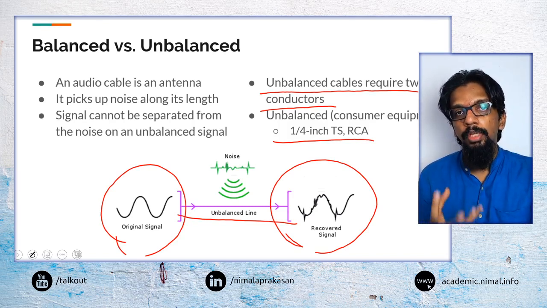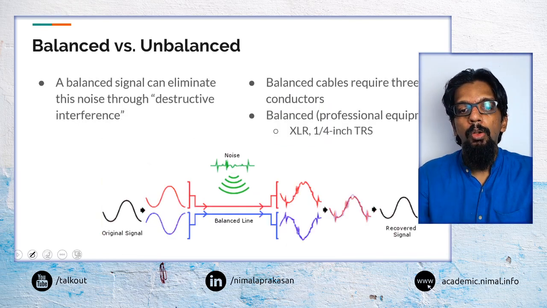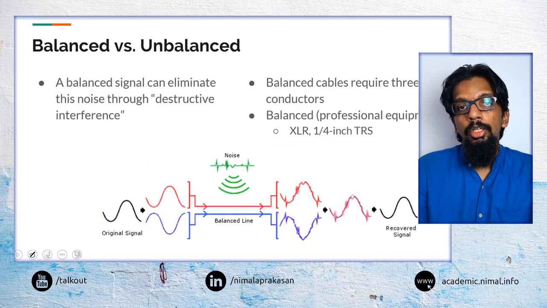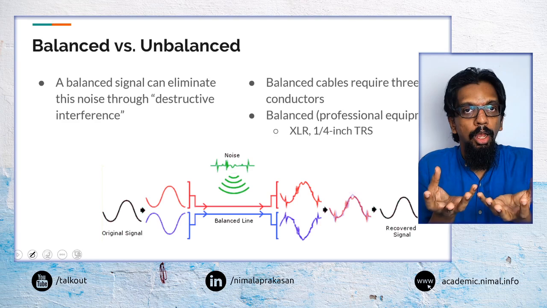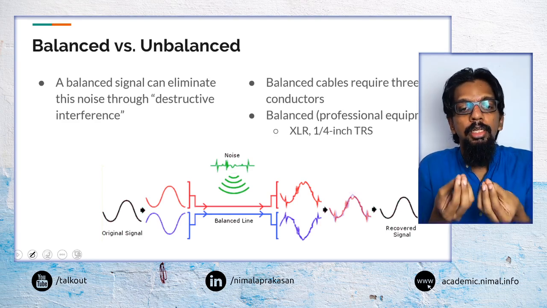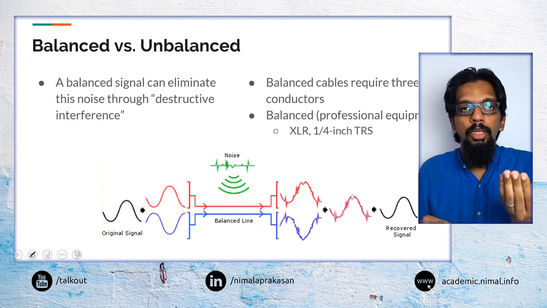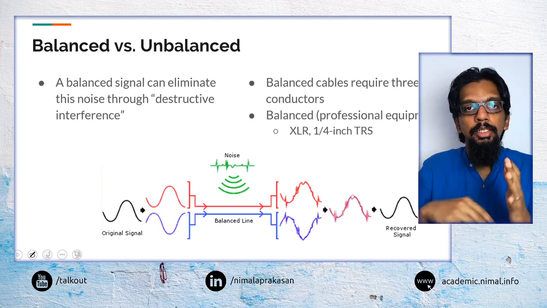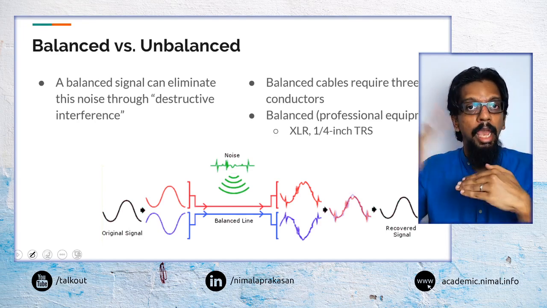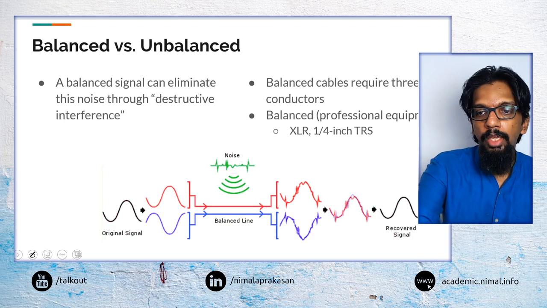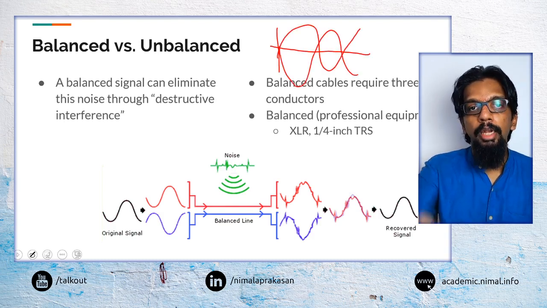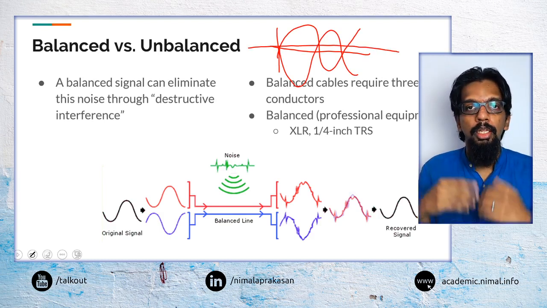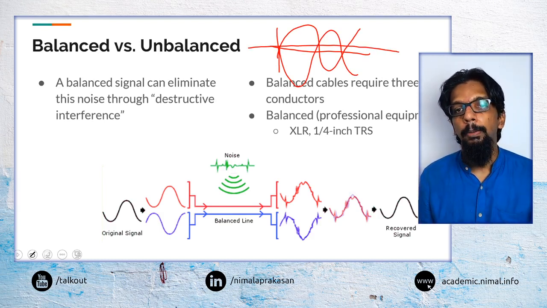The solution that we have for this problem is what we call a balanced signal. What we do with a balanced signal is we basically use the concept of destructive interference. When we talked about this, when signals are out of phase, they can cancel each other out. So when we have 2 signals that are out of phase, each of them can cancel the other out, and then we don't have a signal there.